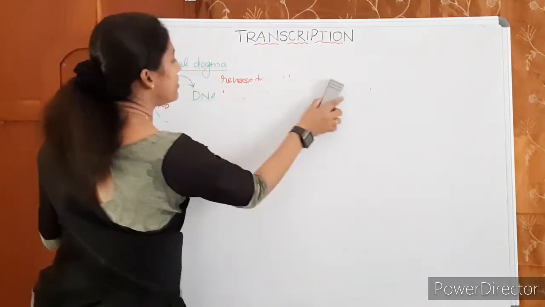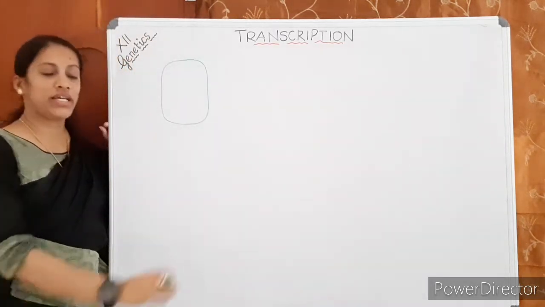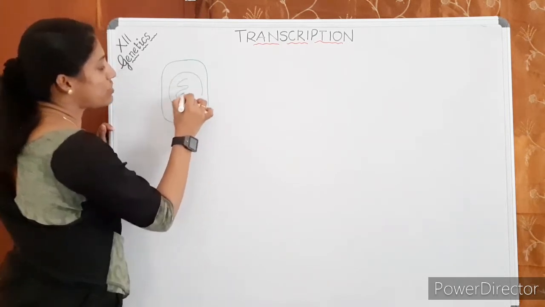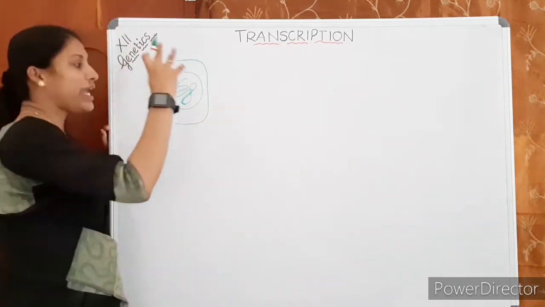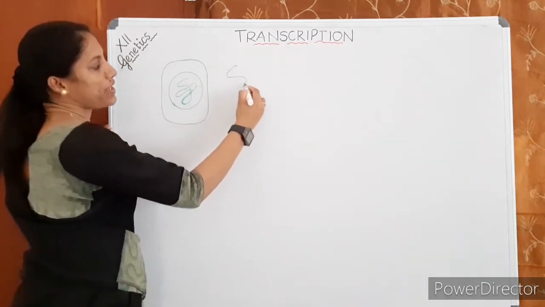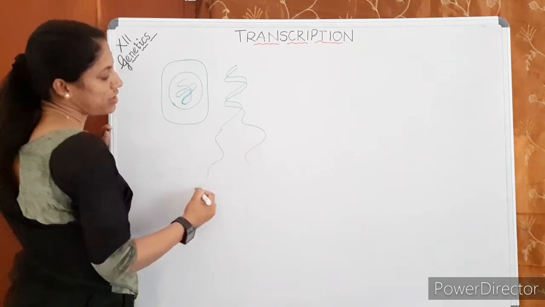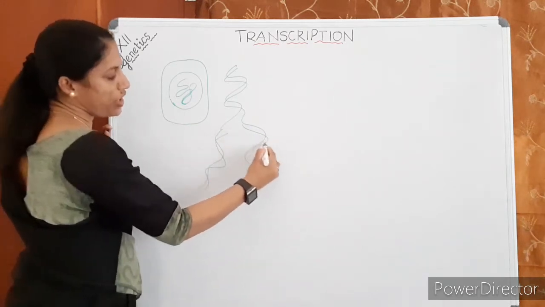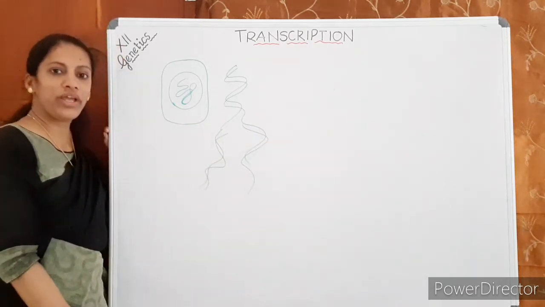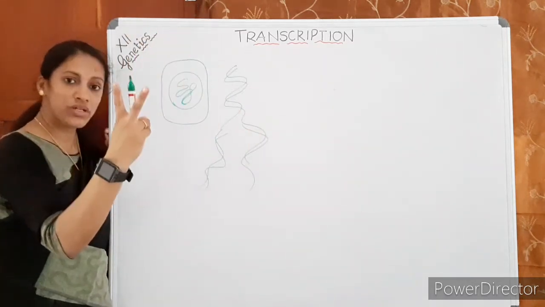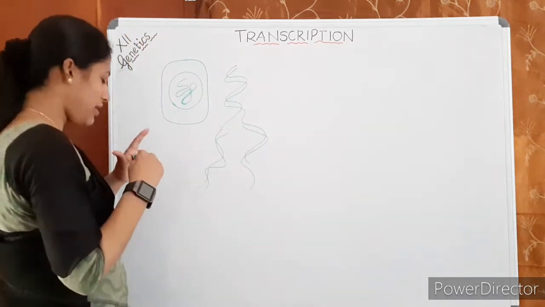In detail: you have learned that when a cell undergoes replication, the entire DNA is divided and replicated. DNA as such is replicated to produce two daughter DNA.